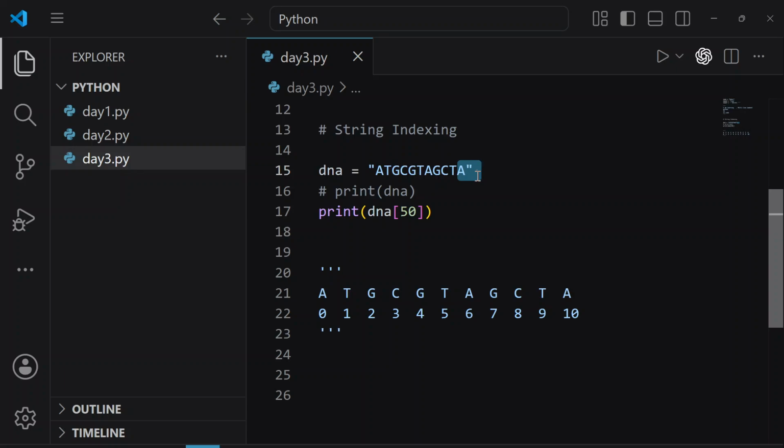Who is going to tell me the answer? Sai, Akshita, who is going to tell me the answer?